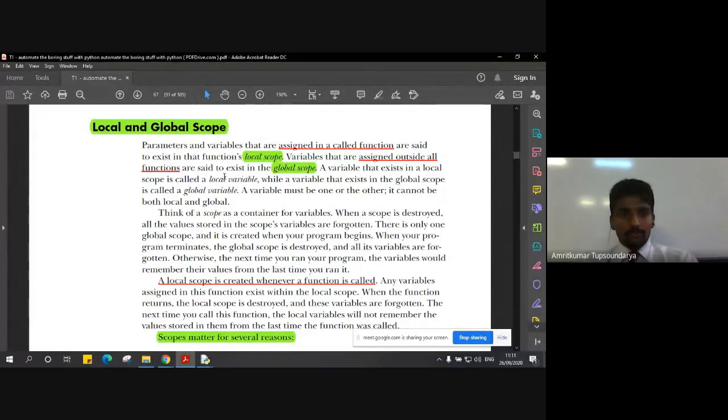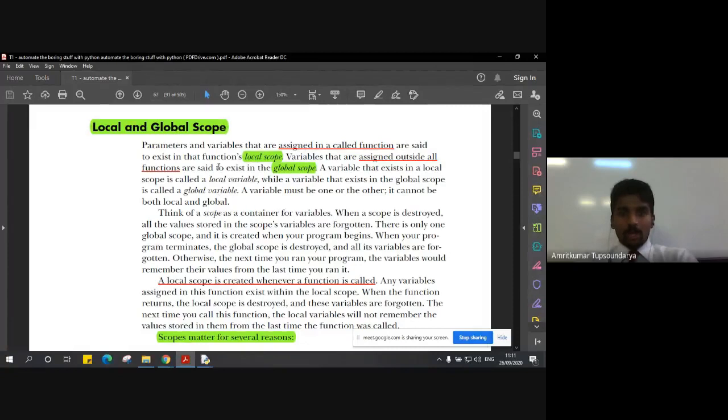Anyways, as you can see here, the local scope and global scope. How do we say that a particular variable is in a local scope or a global scope? A parameter and a variable that are assigned in a called function are said to exist in the function's local scope.